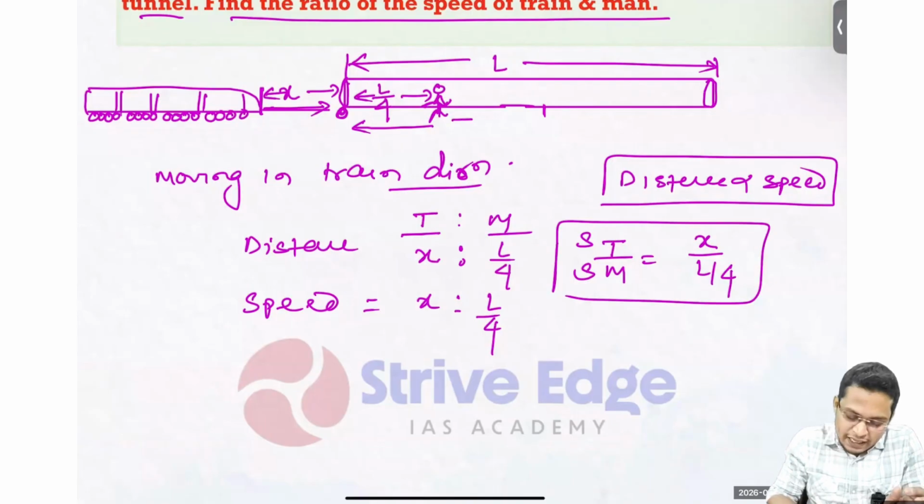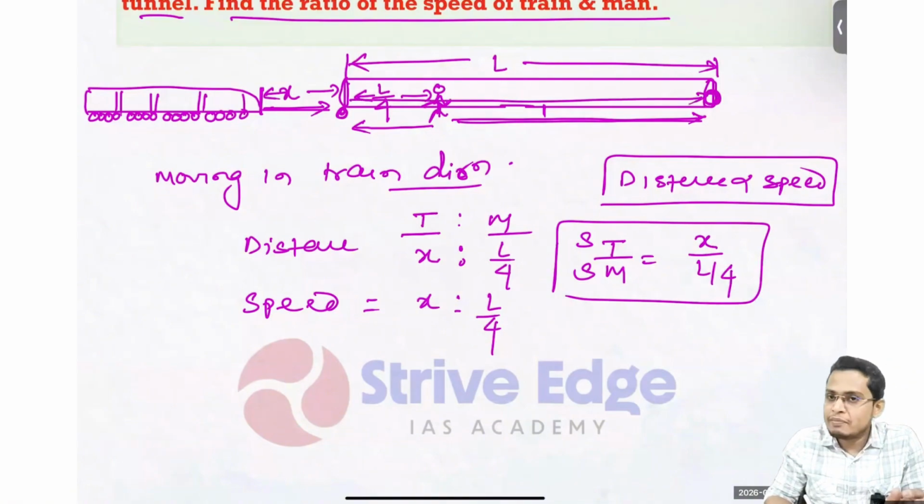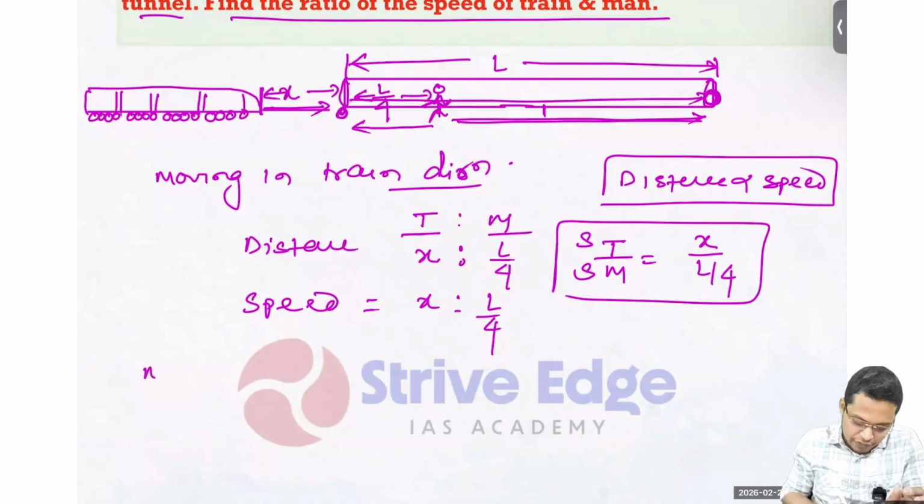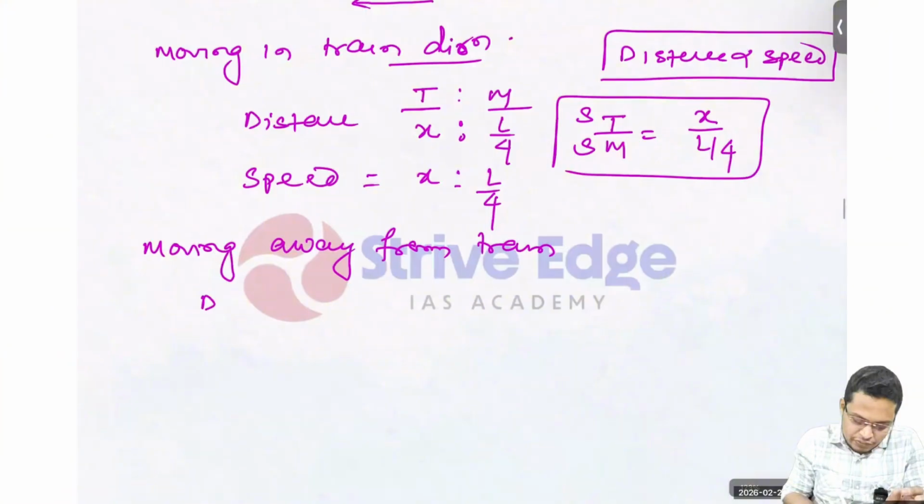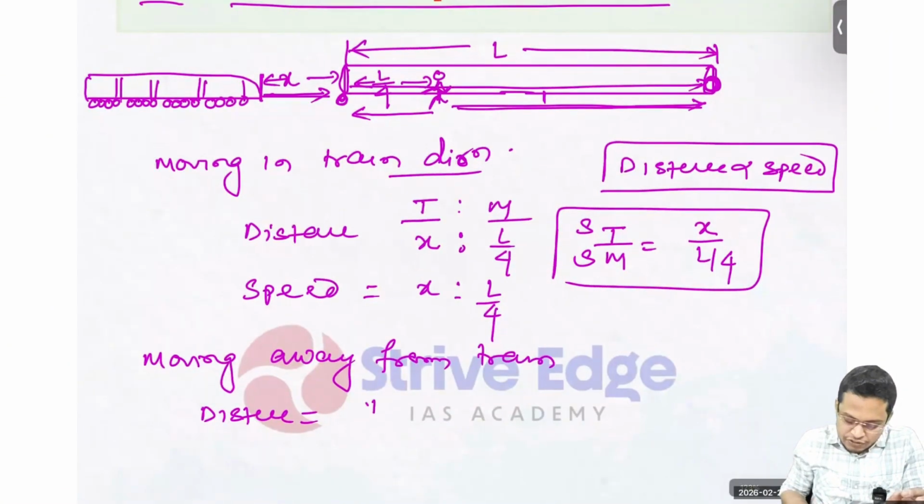So in the second case, let's say the man is moving away from the train. So in this case, when the man is here, the train will come and kill that person. So moving away from the train, what is my distance ratio? When moving away, the distance traveled by the train to the distance traveled by the man.